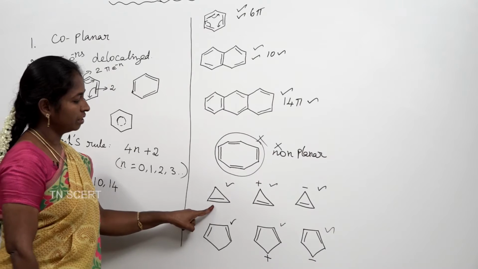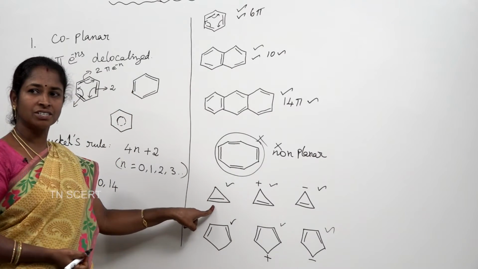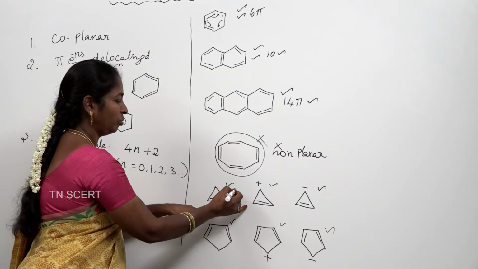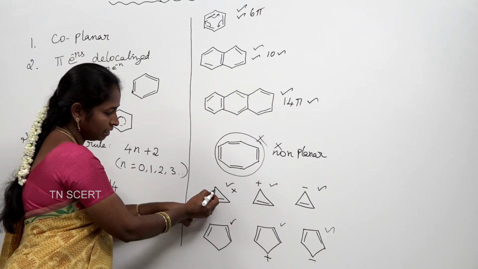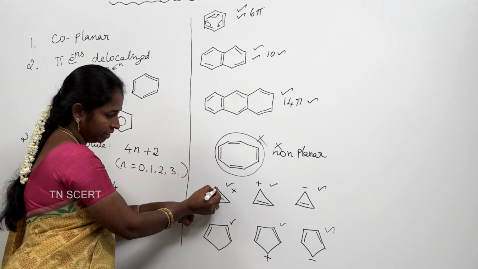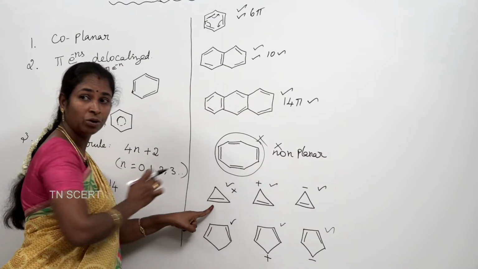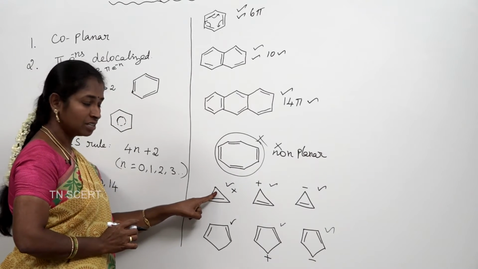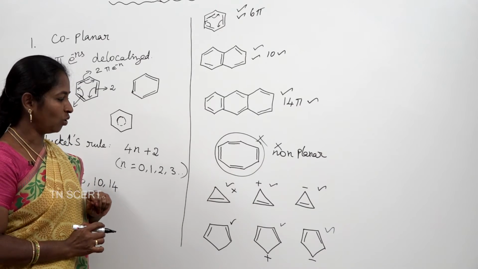What about this? It contains 2 pi electrons. Can it be delocalized? No, it cannot be delocalized. Why? See, is there any alternate single and double bond? No, here 2 single bonds are continuously present. So, it is not a delocalized system. These pi electrons are not delocalized.